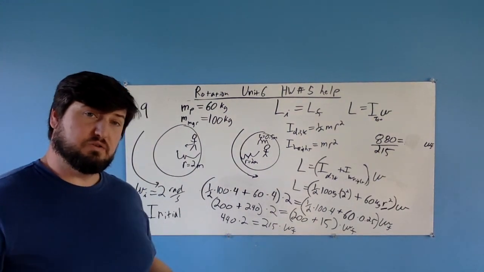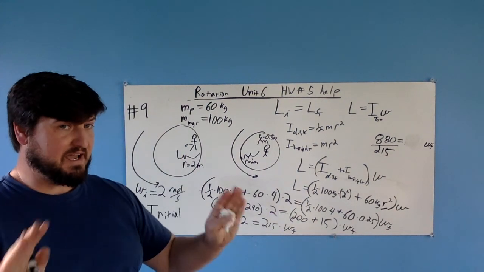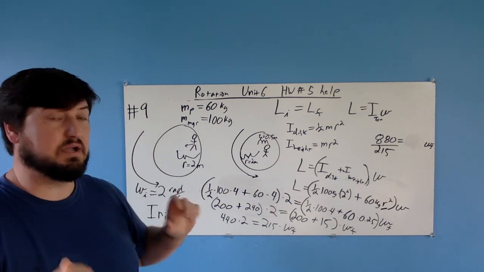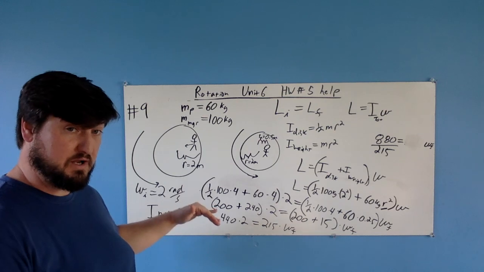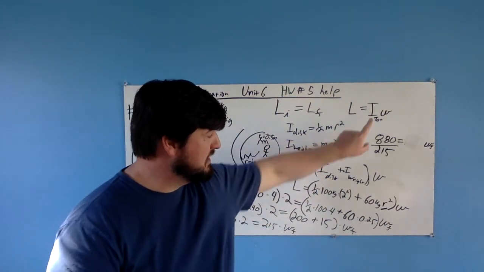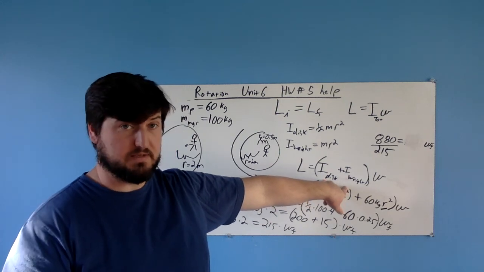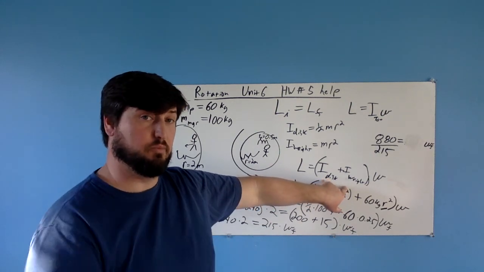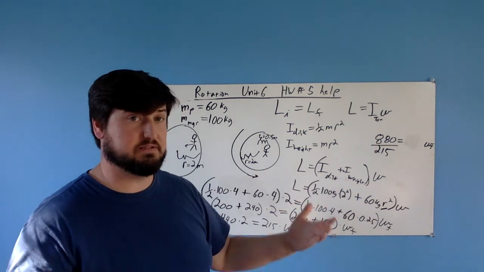Now, not too bad. There were a lot of steps and a lot of stuff to put in, but the only thing that's really tricky, other than just number crunching and keeping track of all your numbers, is realizing that instead of an I here, you have a sum of your I's. Your total moment of inertia is just the addition of all your moments of inertia together, and that's it.